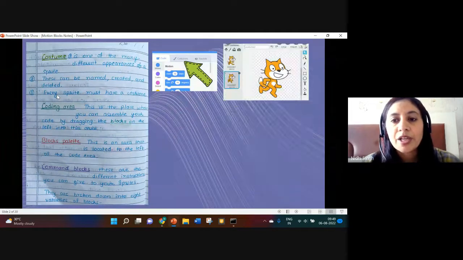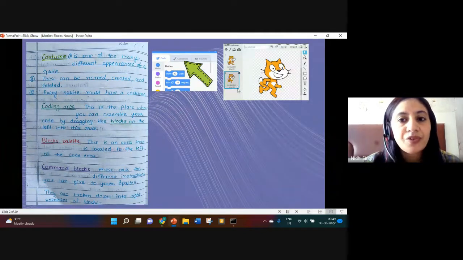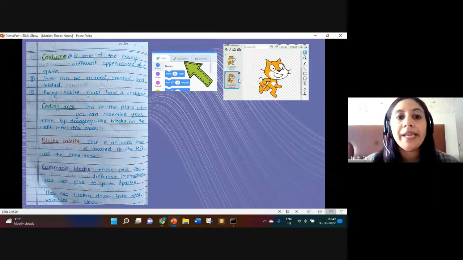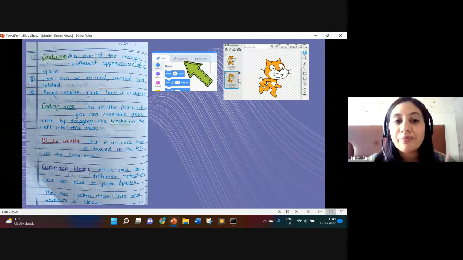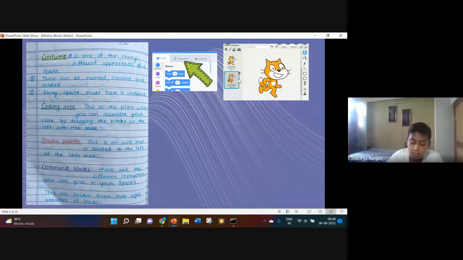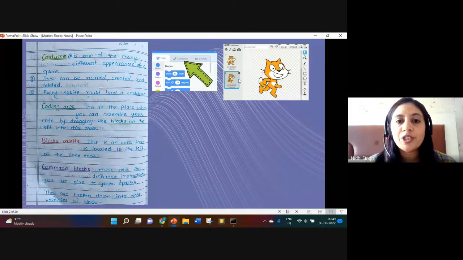For this sprite, we have two costumes, costume 1 and costume 2. These costumes can be named, you can create a new costume, or even delete the existing ones. The important thing is every sprite must have a costume. It's not possible that you are dealing with a sprite and there is no costume for that sprite.